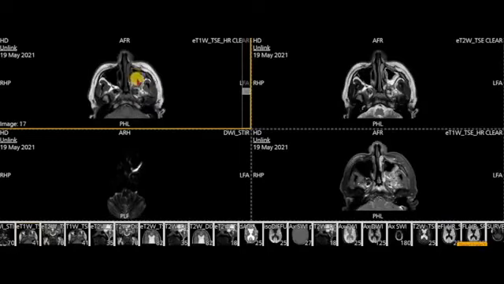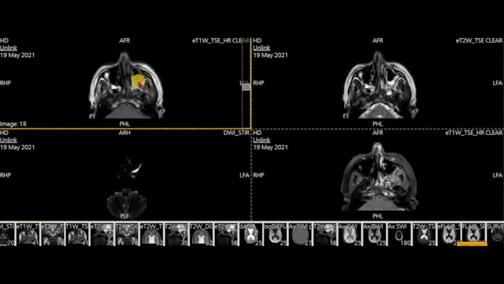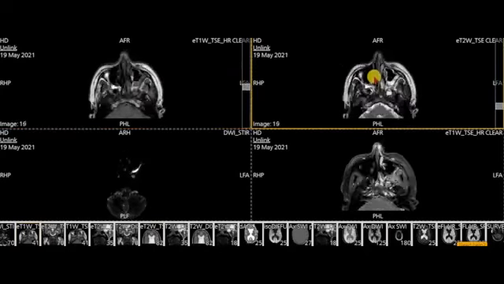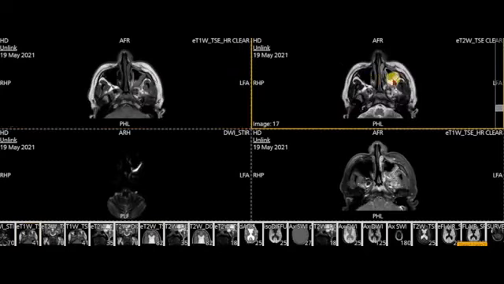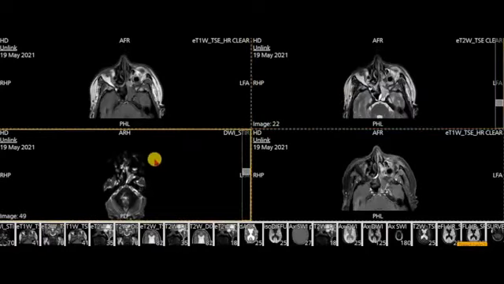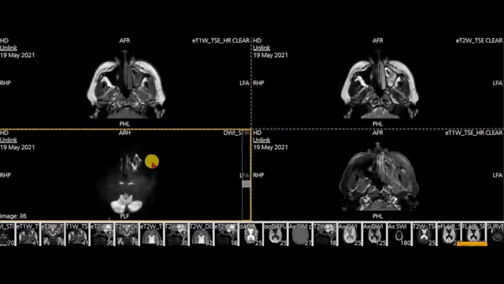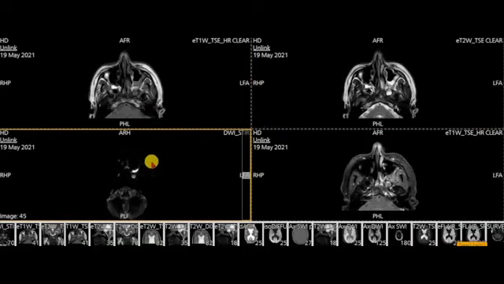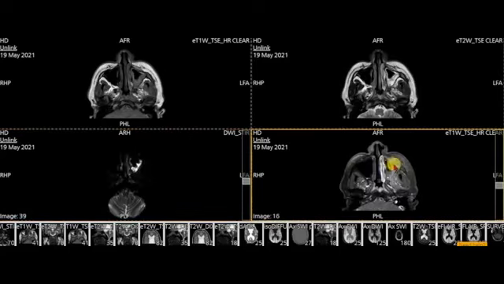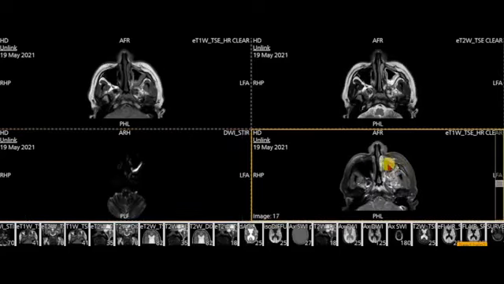Okay, this is the left maxillary sinus mucosal inflammatory thickening, which appears iso-intense on T1. And this is the T2 weighted sequence. This mucosal thickening shows iso to hyperintense signal on T2 weighted, and this lesion shows subtle diffusion restriction on high B value, more than 2000. And this is the post contrast image, showing heterogeneous enhancement of this mucosa.